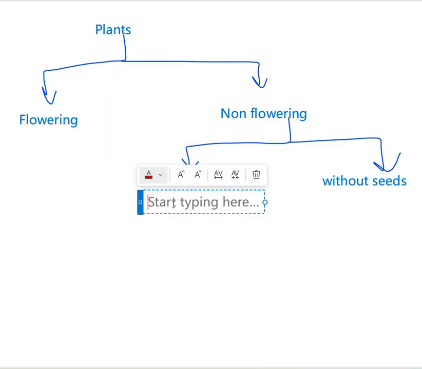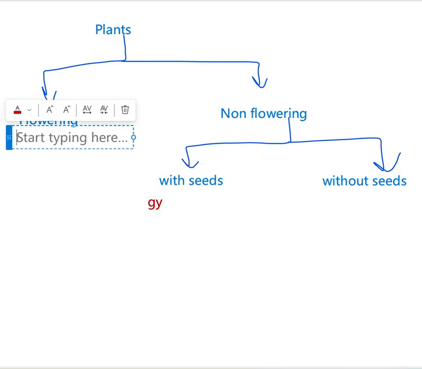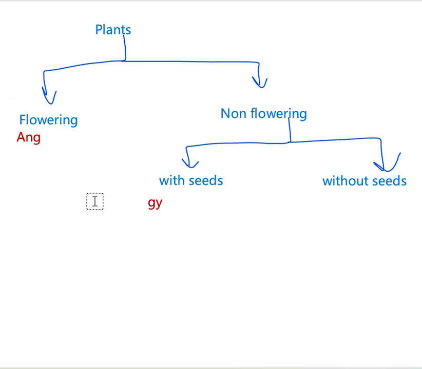And then flowering plants, we call those angiosperms. Before the examples, these flowering plants again can be divided into two as monocotyledonous plants and dicotyledonous plants, or else we call them monocots and dicots.